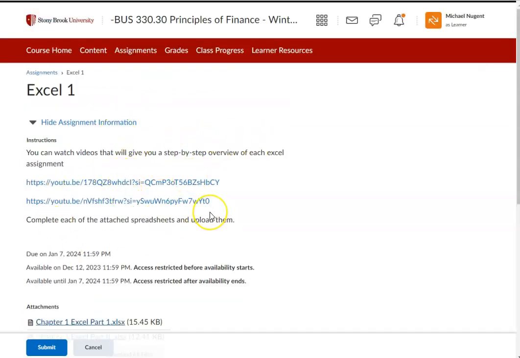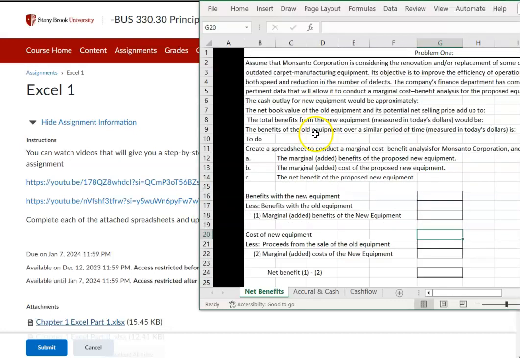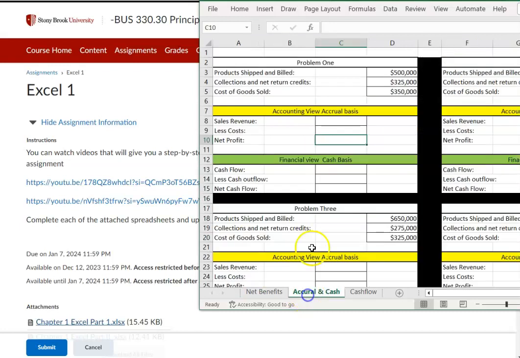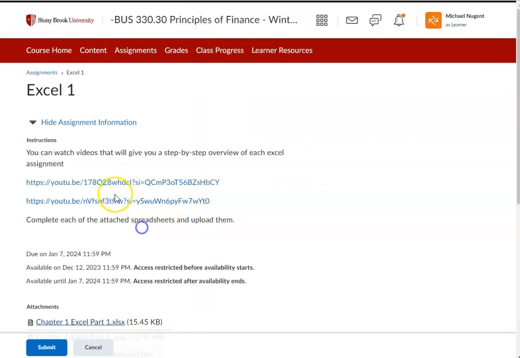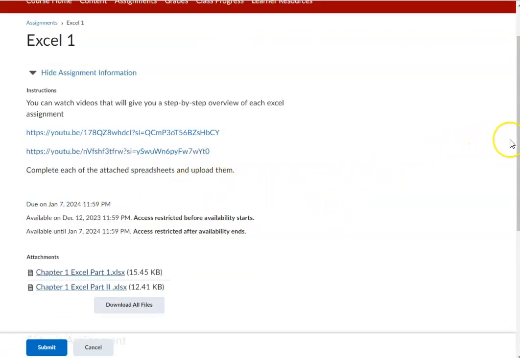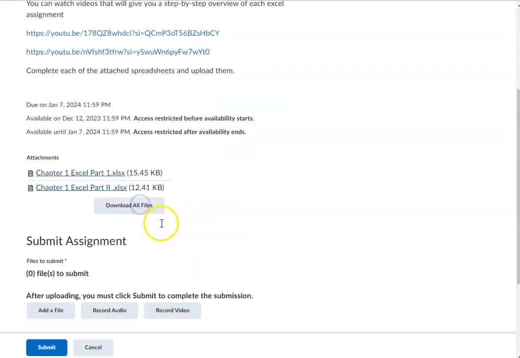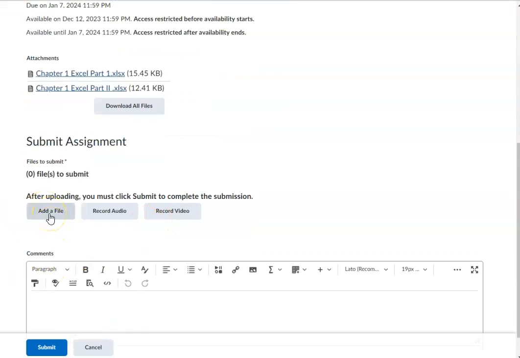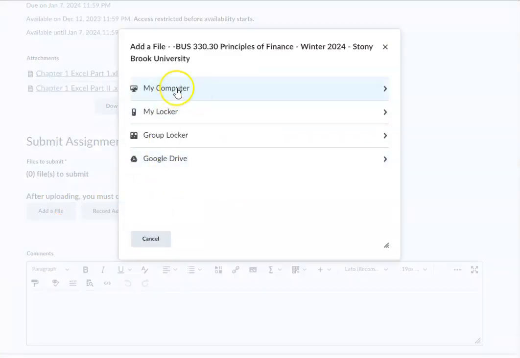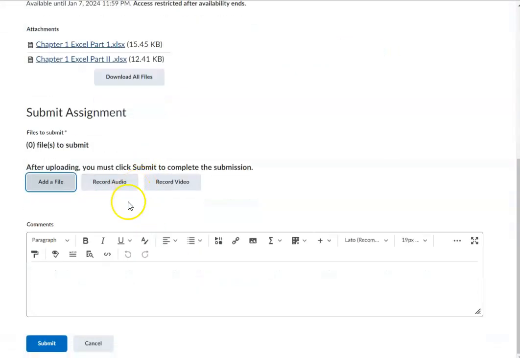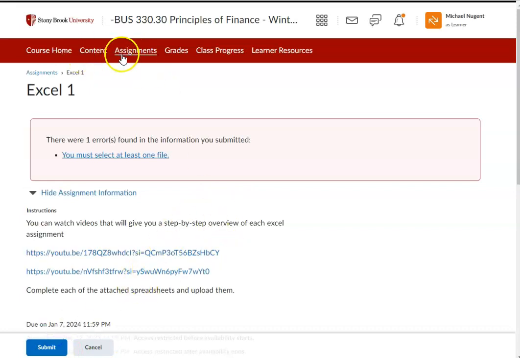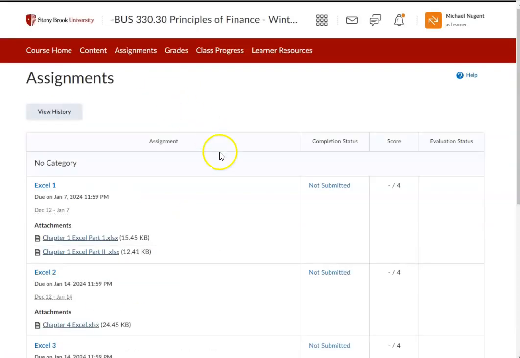So that's a really critical thing. Because the Excel files don't always come with 100% clarity or instructions on some of the problems, you need to watch the videos and follow the videos to help you complete the Excel assignments. Once you complete the assignment, you want to go to upload a file, and then you want to find the file on your computer, attach the files, and then click on submit. Once you click on submit, then I will have your files for grading.